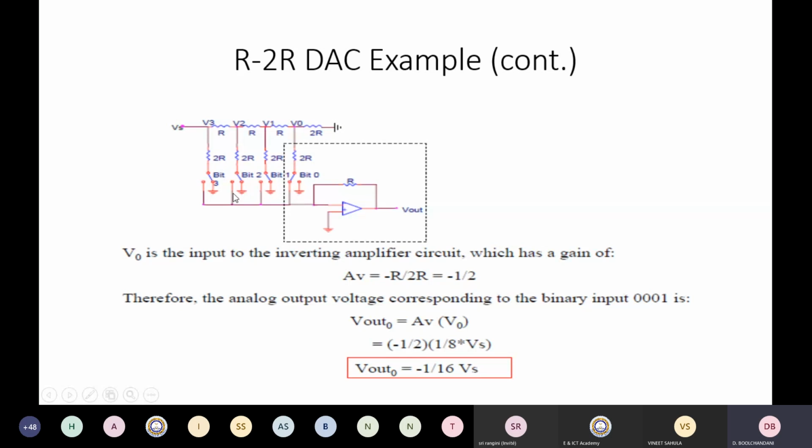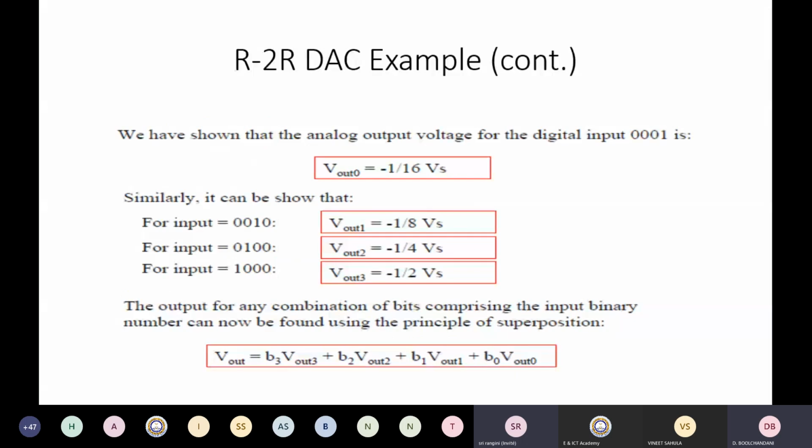Similarly, we'll see that if only this bit is on, this will be minus 1 by 8 Vs. This will be minus 1 by 4 Vs. This is going to be minus half of Vs. We have shown that the analog output voltage for the digital input 0001 is minus 1 by 16 Vs.